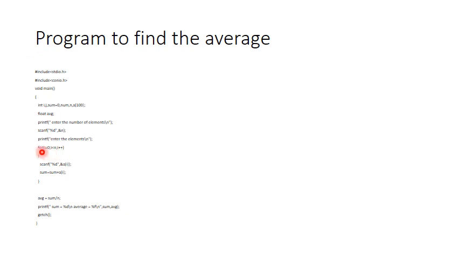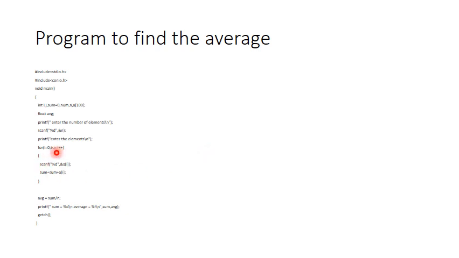Now, whenever I ask the user to enter the elements, those elements have to go in the appropriate place of my array, that is right from A of 0 to A of n. Therefore, I will write a loop which starts from 0 and goes till n. The range is from 0 to n.